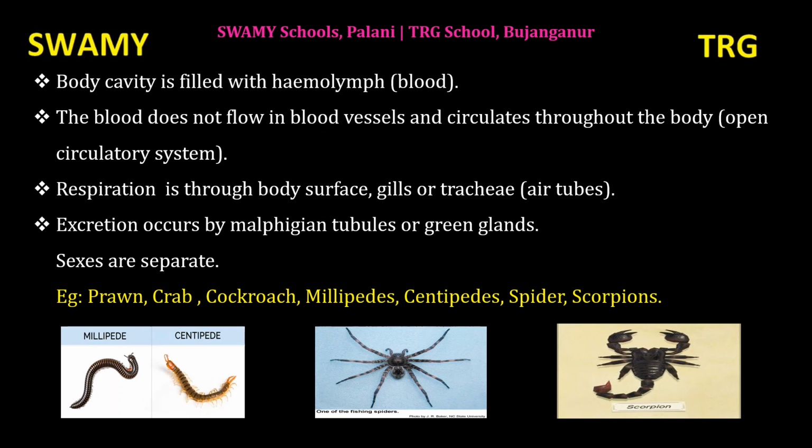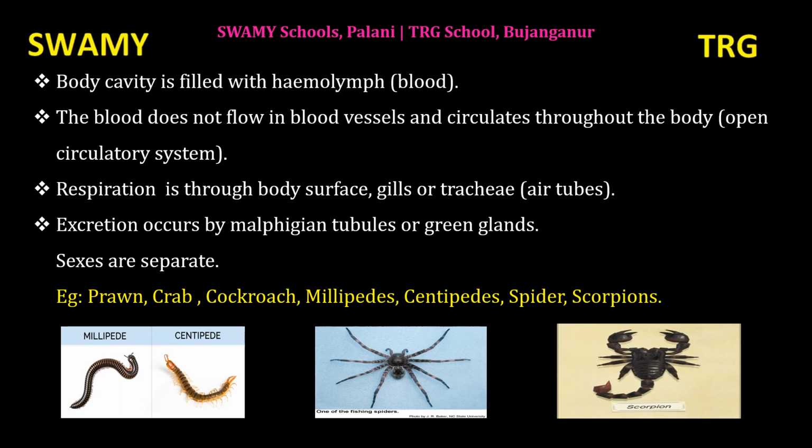There are some categories of arthropods. First one is crustaceans. Crab and prawn come under crustaceans. Second category is arachnids. Spider and scorpion come under arachnids. Third, insects. Cockroach and butterfly come under insects.